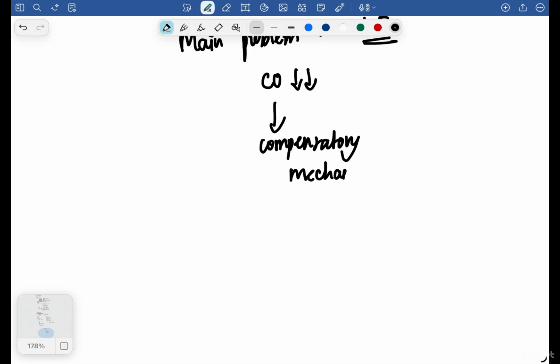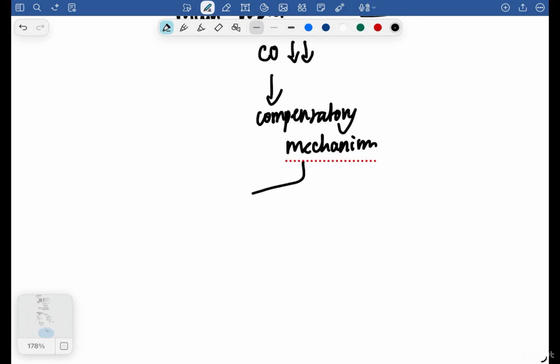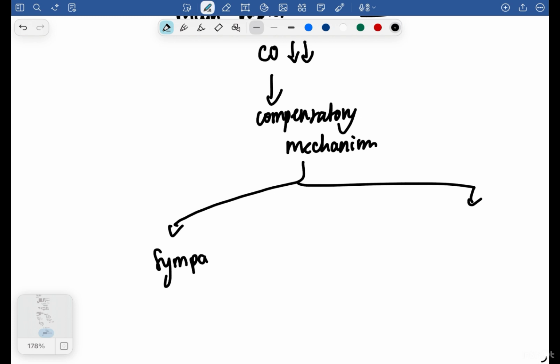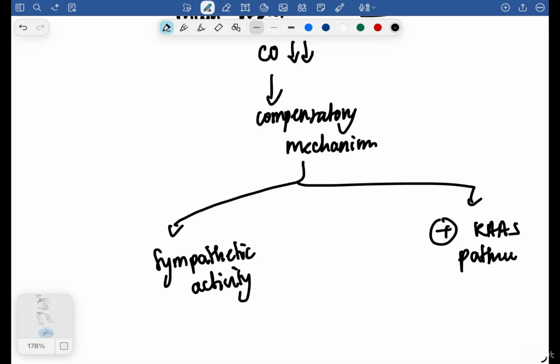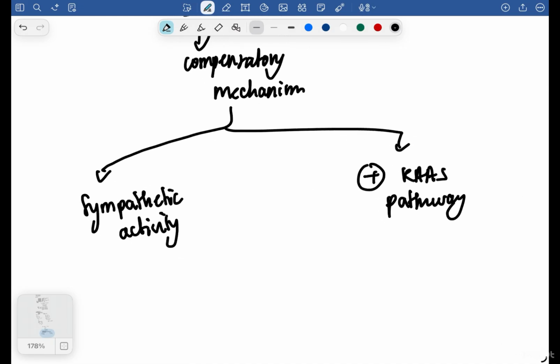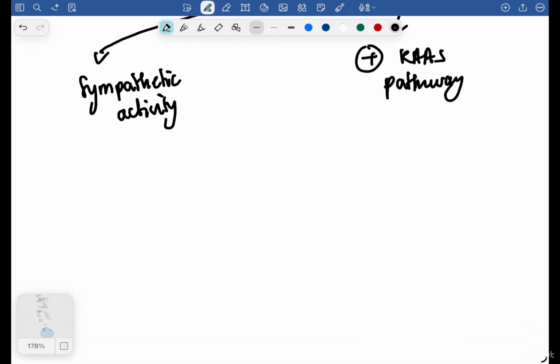Now what is that compensatory mechanism? First of all, remember there are two things happening. One is your sympathetic activity, and the other one is activation of your RAS pathway. Okay, the body is trying to compensate. The body has detected that my cardiac output is less, so I have to do something in order to increase the cardiac output because I don't want further damage to occur. So this is the sympathetic activity, and the RAS pathway gets activated. So in sympathetic activity, what happens?